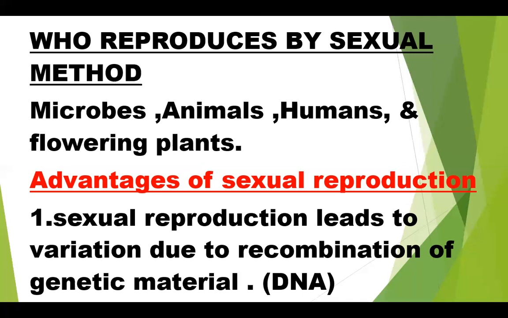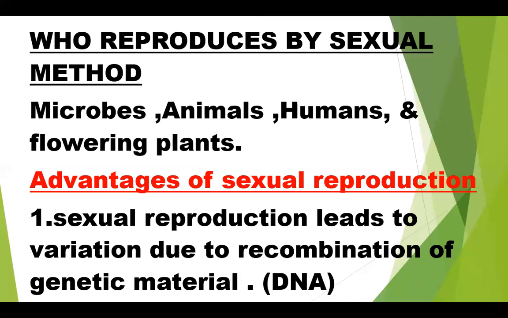Whereas in sexual reproduction, the offspring, that is the young ones or progeny, the daughter ones, although similar to their parents, are not identical to them or to one another. This is because the offspring receive some genes from the mother and some genes from the father. That is what the young ones receive.